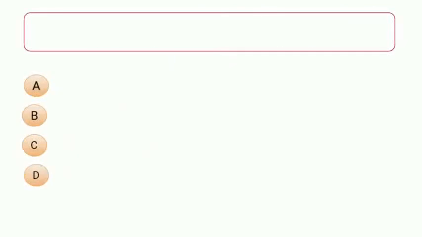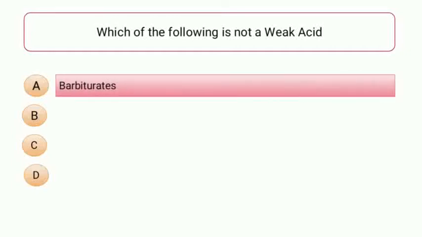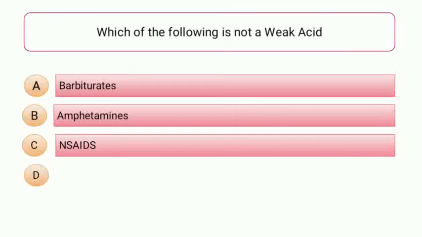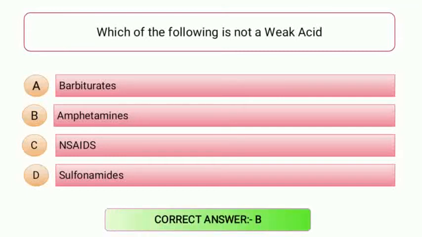The next question is, which of the following is not a weak acid? The options given are option number A, barbiturates, option number B, amphetamines, option number C, NSAIDs, and option number D, that is sulfonamides. So students, what do you think? The correct answer of this question is option number B, that is amphetamines.